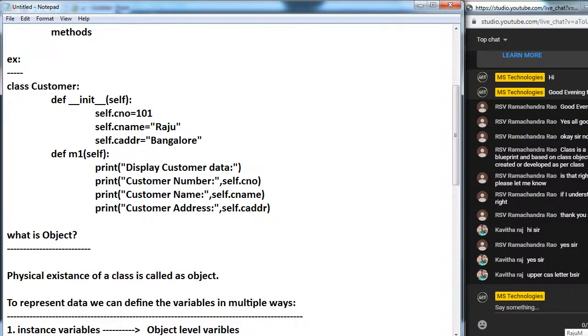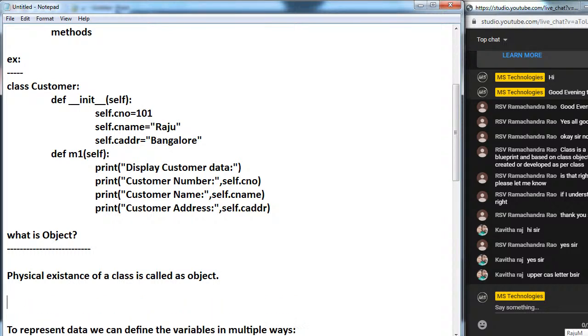Now how to create the object? Here I have the customer class. For this customer class, how to create the object? Very simple. See here: reference variable name equal to class name and parenthesis.